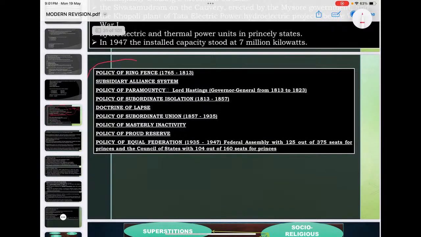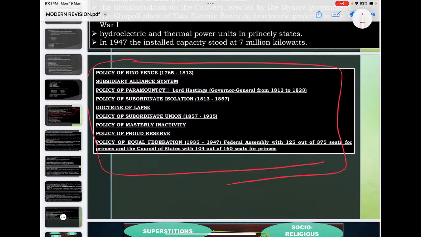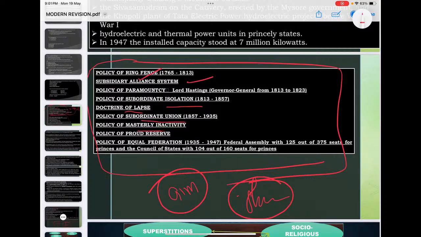Also, this is important for you. These British policies are introduced here. Either their chronology can be asked, or their aim can be asked, or their stakeholders can be asked. Now see: policy of ring fence, subsidiary alliance, policy of paramountcy, subordinate isolation, doctrine of lapse, subordinate union, masterly inactivity, policy of proud reserve, policy of equal federation.